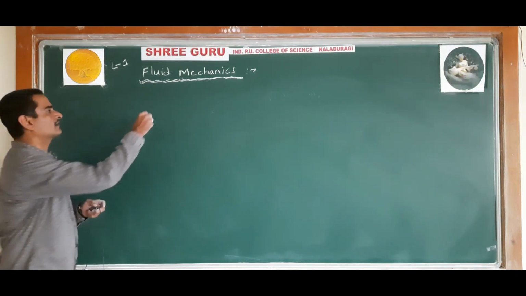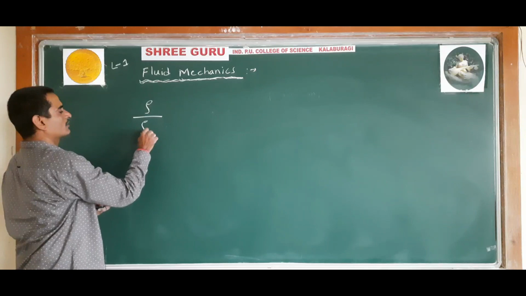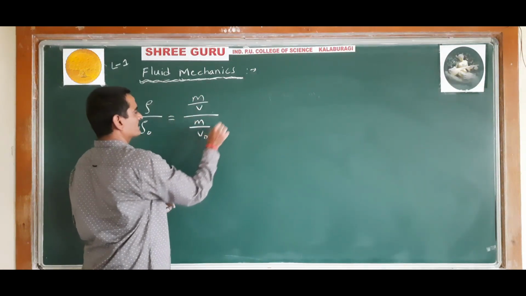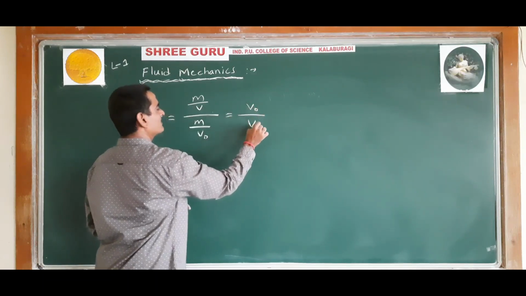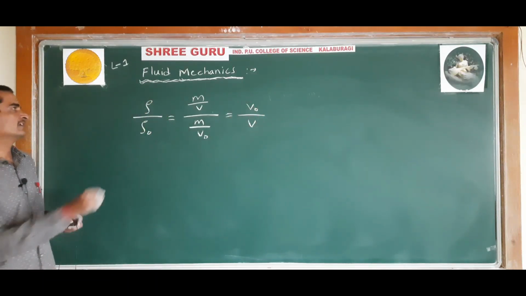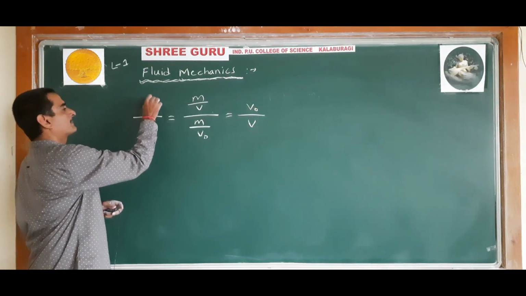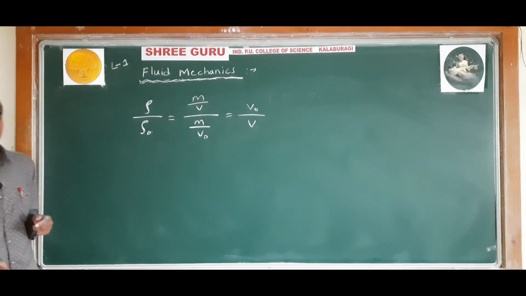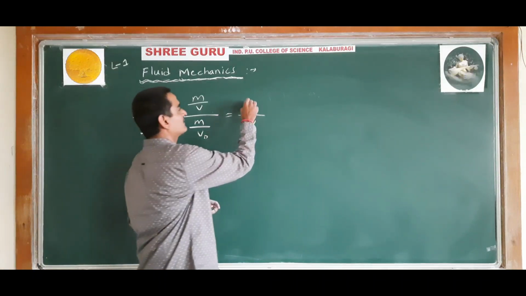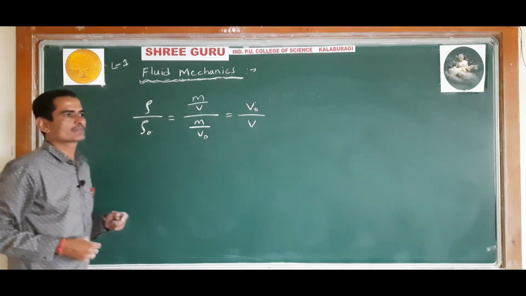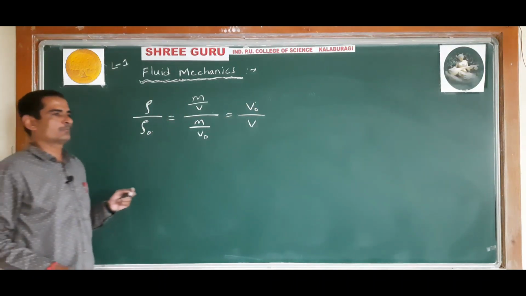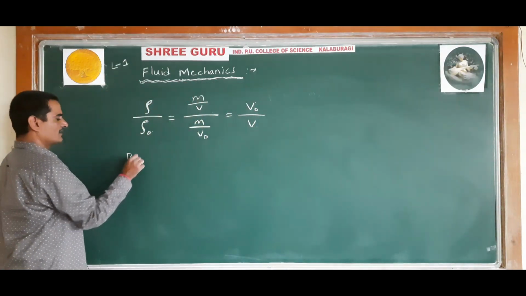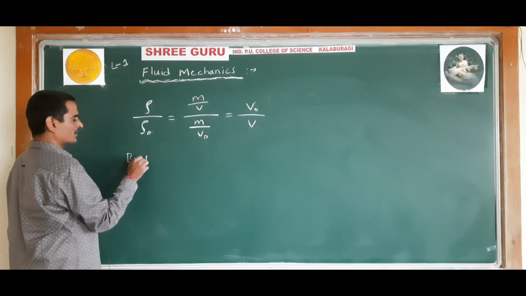So you can also write it like this: rho divided by rho naught is equal to m divided by V and m divided by V naught, and after calculation, V naught divided by V. So rho is the density at a pressure and rho naught is the density at the initial pressure. Like that you can take. And now you can write this by using the bulk modulus, that is, by the formula of bulk modulus.